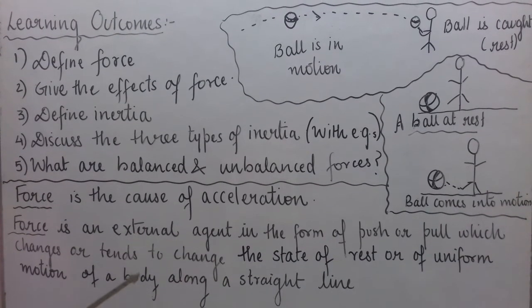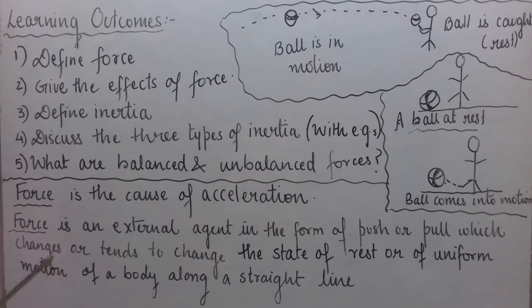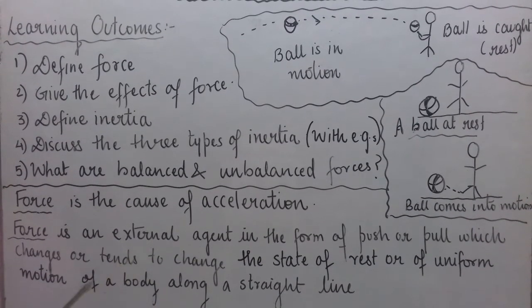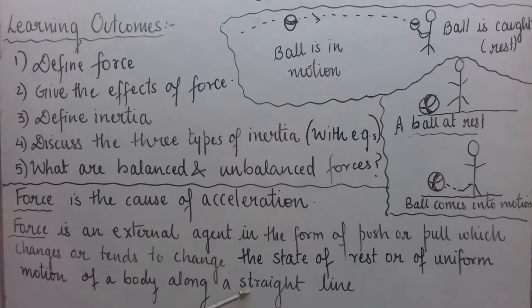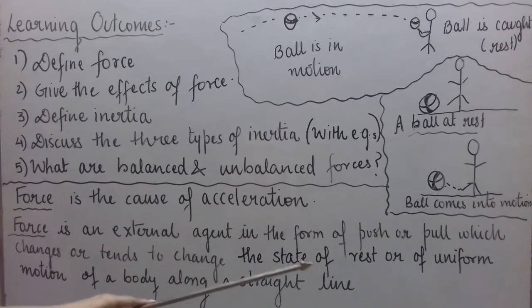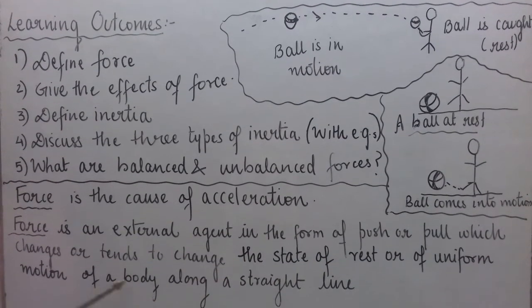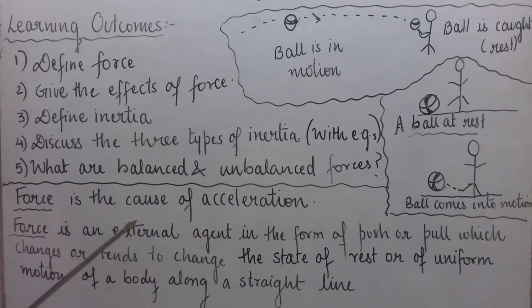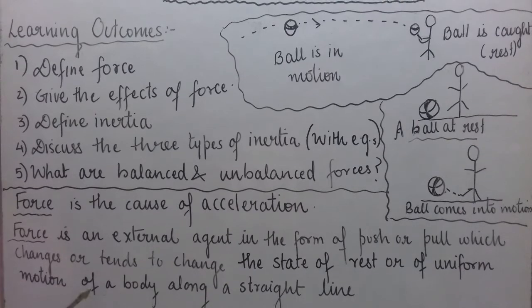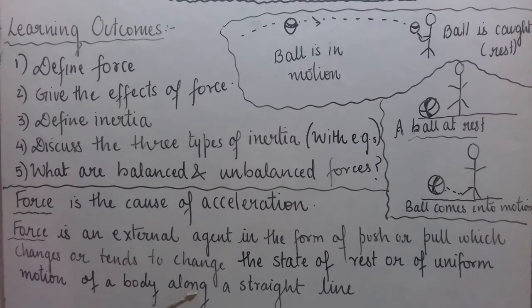It means if a body is moving in a uniform motion along a straight line, that is, its speed is constant, its direction is constant, then according to this definition, force applied on it can only change its state of uniform motion along a straight line. It means force applied can change the speed of a moving body in uniform motion, and it can also change the direction.